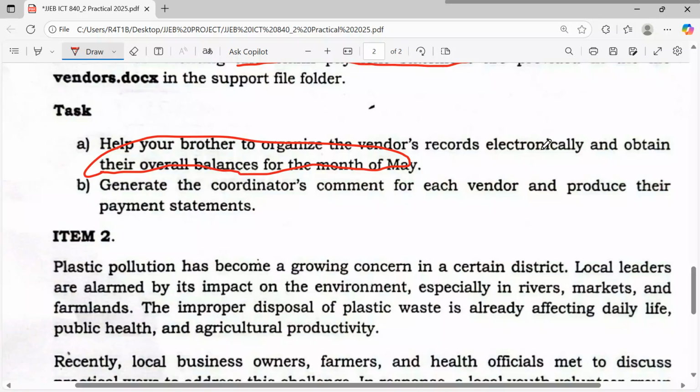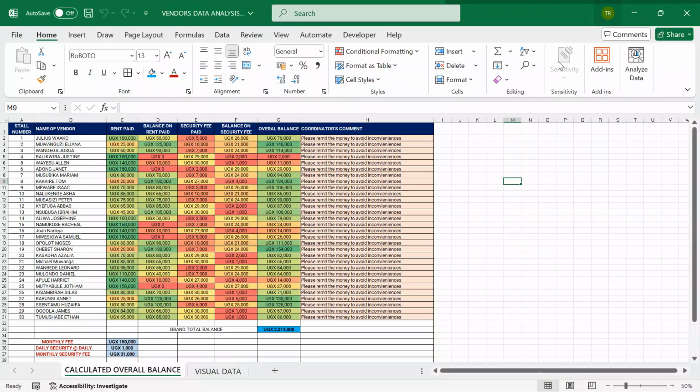We have been able to compute the balances for the month of May, and everything is on point. Now, after getting this, they're telling us to generate the coordinator's comment. We have generated them for each vendor and produce their payment statements. This is an area of interest. Payment statements.